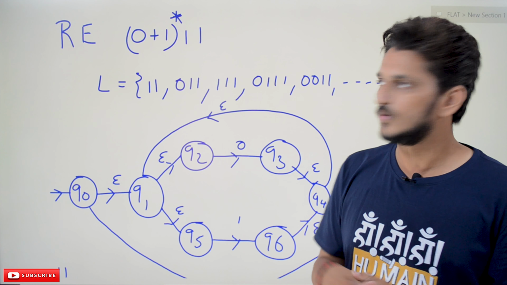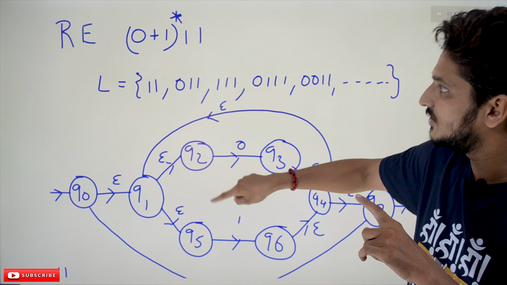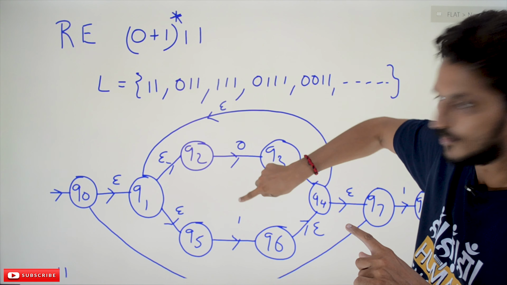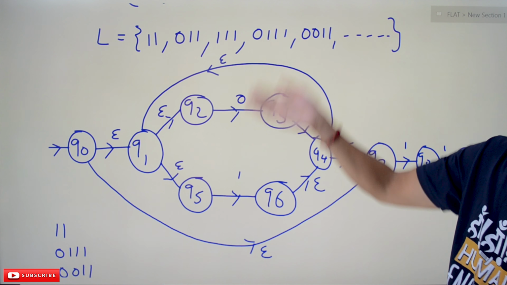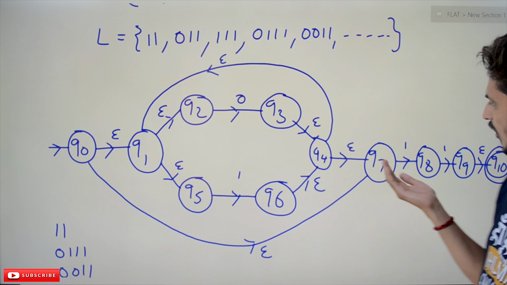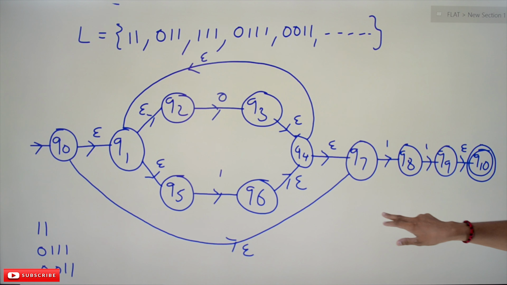So how is it converted to finite automata, and how does it execute? If you understand this execution, you can easily write the regular expressions for a given language. In order to make you understand this point, we have chosen this example. We already discussed up to here. This is the logic for (0 or 1) whole star, which we discussed just above, followed by 1 1. This is the logic for concatenation. After that, we move to the final state. See how simple it is and how it executes.